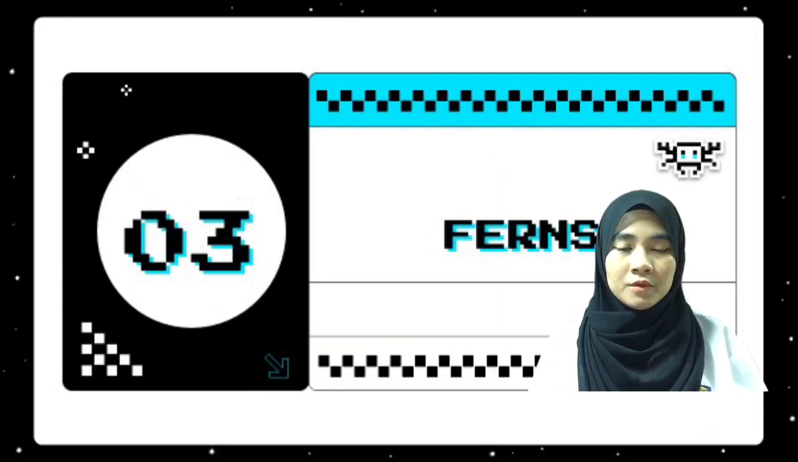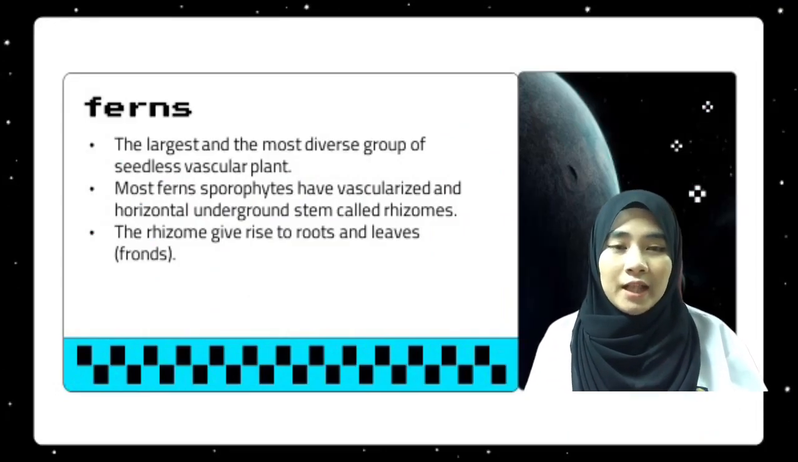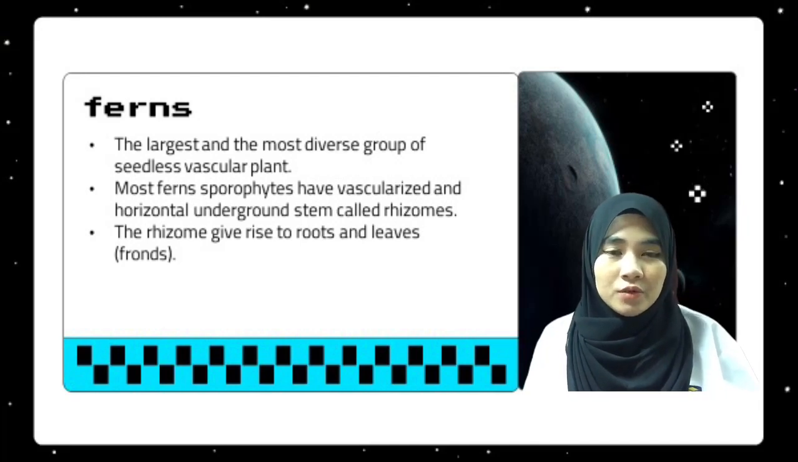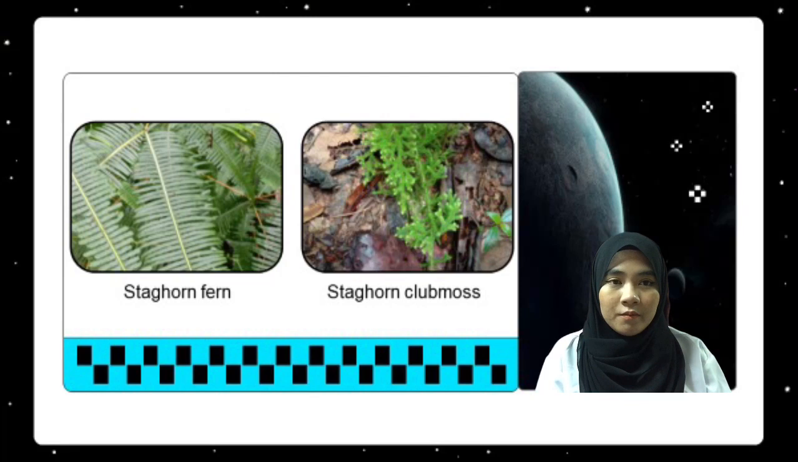spaced together. Today we will see about ferns, the largest and most diverse group of seedless vascular plants. Most fern sporophytes have a vascularized, horizontal underground stem called a rhizome. The rhizome gives rise to roots and leaves. An example of a fern is Lycopodium linearis, whose name is fast stagnant fern. Their family is Gleicheniaceae. The characteristic of this plant is that this rhizomatous fern spreads via climbing, spreading along the ground and climbing on other vegetation, often forming thickets 3 meters deep or more.